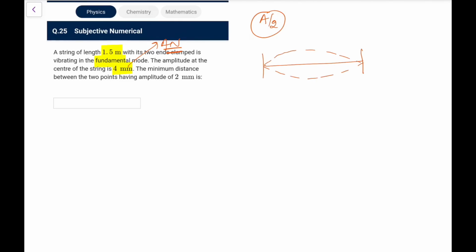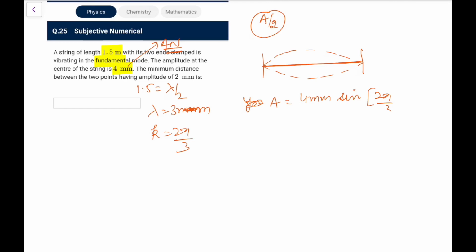So for the amplitude at any point, I can directly write it as 4 mm, and I can write it in a sine form, because at x equal to 0 it is 0, so I should write sine kx. So what is k? This length L, 1.5, would be equal to lambda by 2, so lambda is equal to 3 meters, not mm, 3 meters. So k is 2 pi by lambda, which is 2 pi by 3.